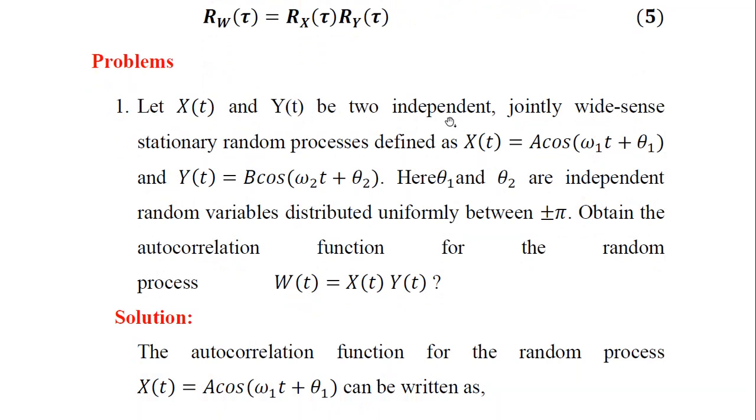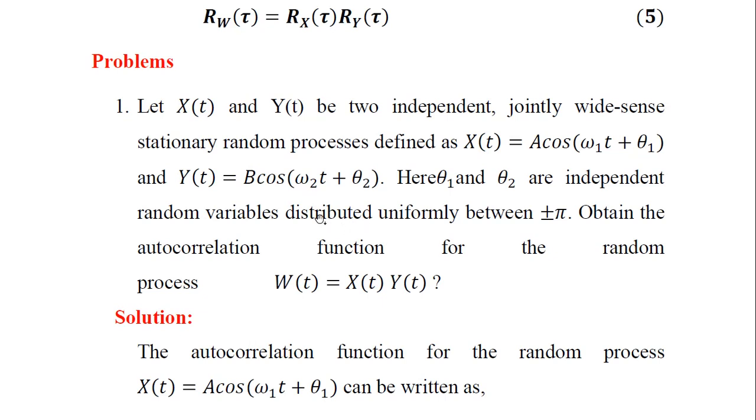Let x(t) and y(t) be two independent jointly wide sense stationary random processes, defined as below. x(t) is equal to A cos(ω1 t + θ1), and y(t) is equal to B cos(ω2 t + θ2). Here θ1 and θ2 are independent random variables. They are not random processes, they are random variables.